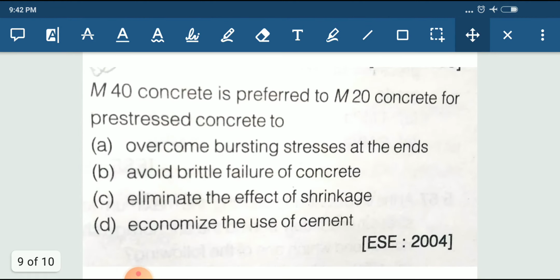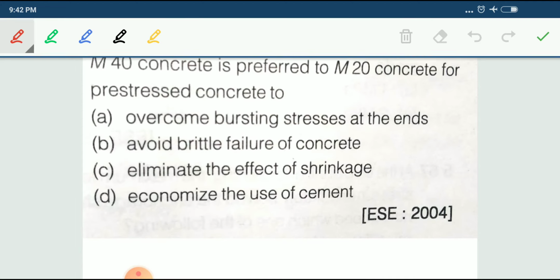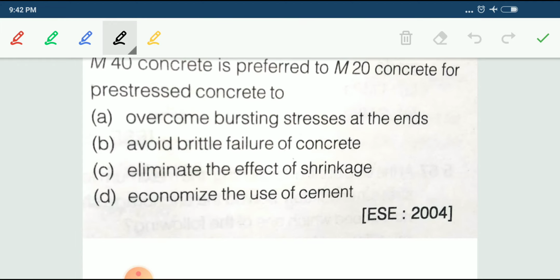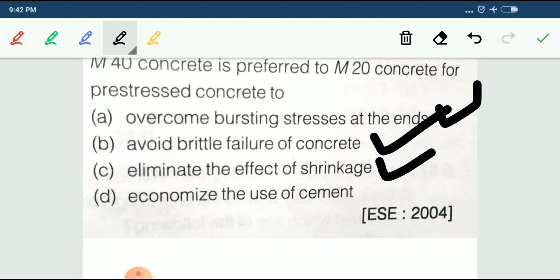Next, M40 concrete is preferred to M20 concrete for pre-stressed concrete. Why? The first option is to overcome the bursting stresses at the end, or to avoid brittle failure of the concrete, or to eliminate the effect of shrinkage, or to economize the use of cement. Which is the correct answer?